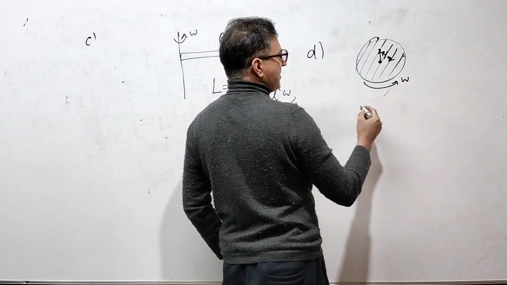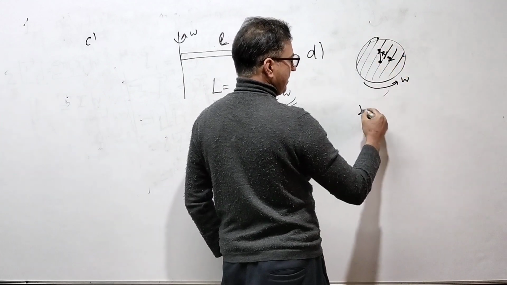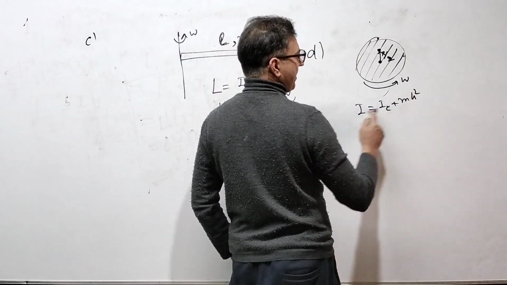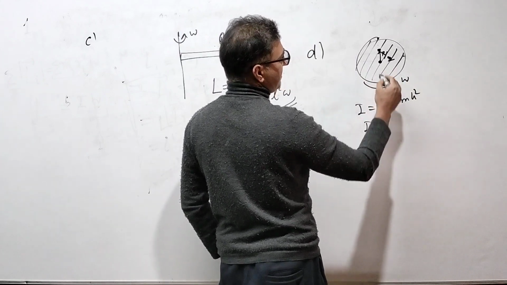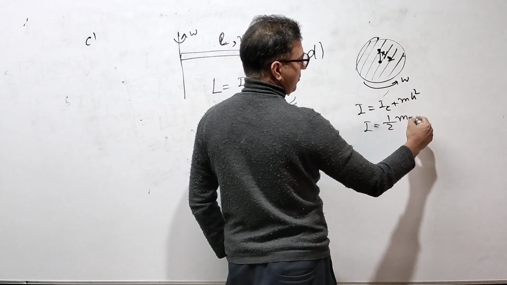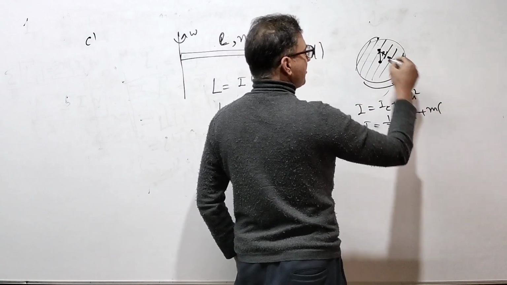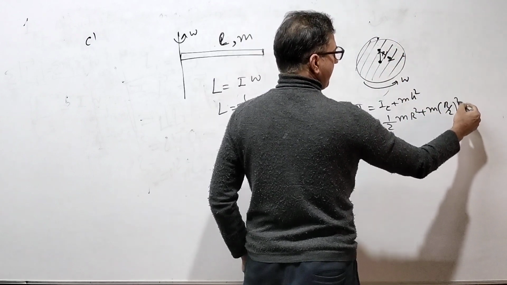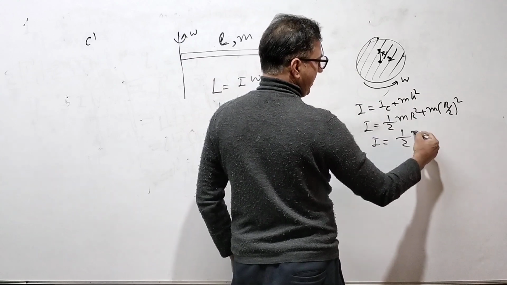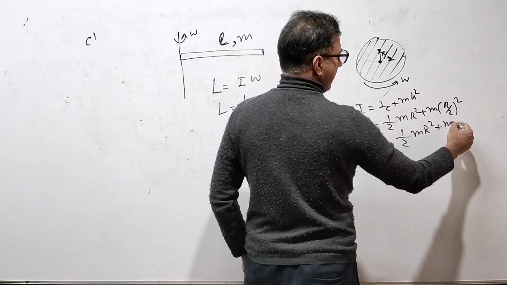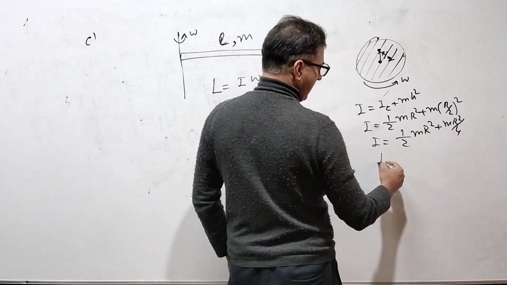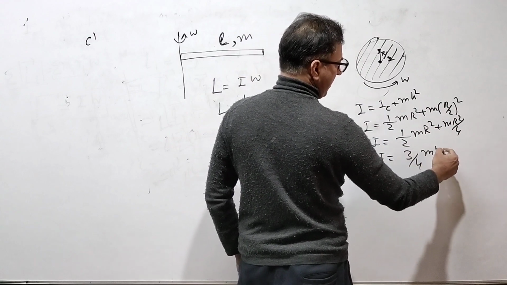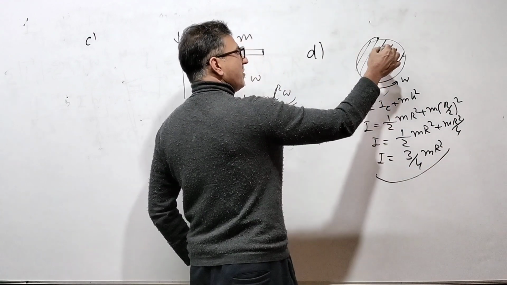So what is the moment of inertia about this axis? About this axis it is I_c plus mh square, that is the parallel axis theorem. So I is equal to how much is I_c? That is 1/2 mr square plus m, what is h? The distance between the two parallel axes, that is (r/2) whole square. That is I equal to 1/2 mr square plus mr square by 4. That is I equal to 2 plus 1 over 4, so 3/4 mr square. So this is the moment of inertia about this axis.